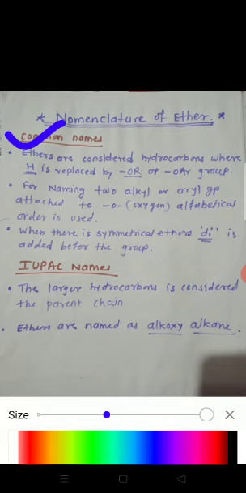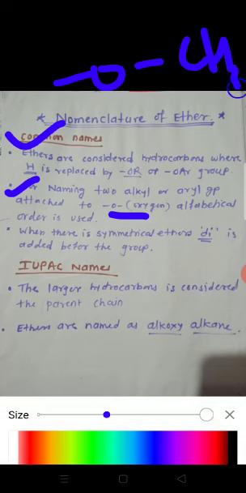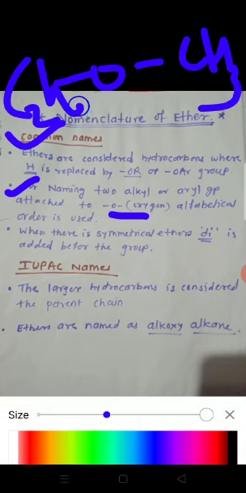We already saw in alcohol and phenol the common and IUPAC systems, and there are some same rules. But in common names of ethers, ethers are considered as hydrocarbon where hydrogen is replaced by OR, that is an alkoxy or aryloxy group. For naming the two alkyl or aryl groups attached to the oxygen, alphabetical order is used. That means when this oxygen is attached to one methyl group and one C2H5, that is ethyl group, then ethyl is used first, then methyl.